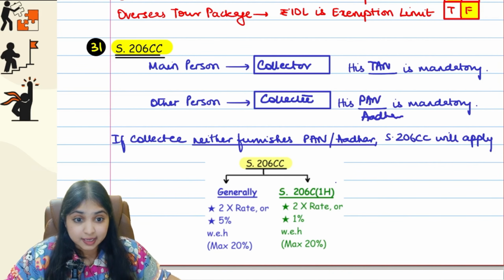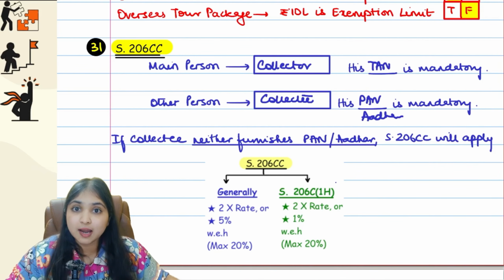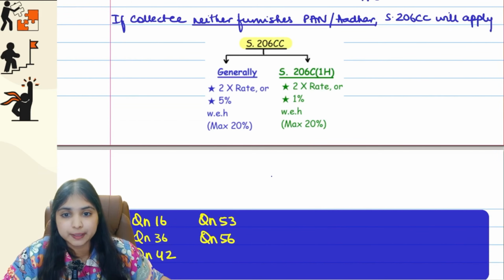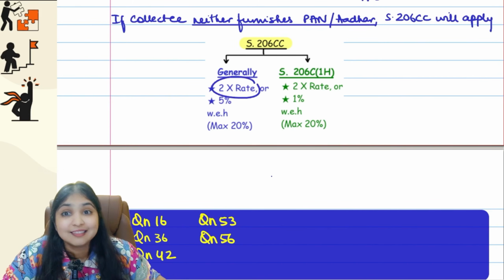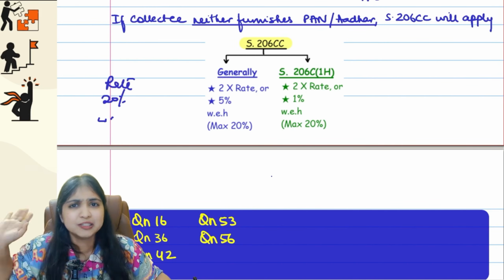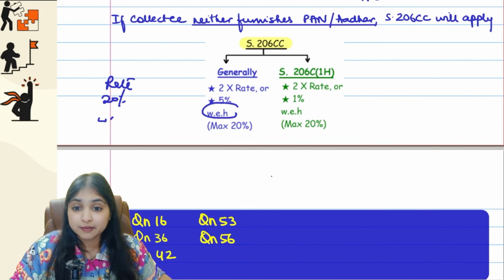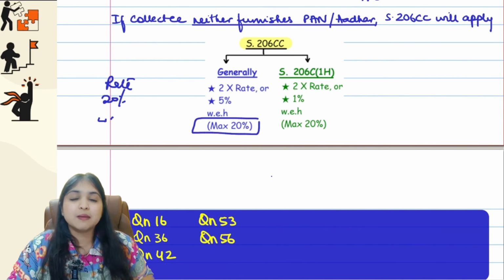But if the collectee is neither giving PAN nor giving Aadhaar, welcome to 206CC. 206CC says the rate will be 2 times the applicable rate. You don't have this in 206AA. 206AA simply says rate or 20%, whichever is higher, simple story. But here they are saying 2 times the rate or 5%, whichever is higher. But we also have a maximum limit of 20%.